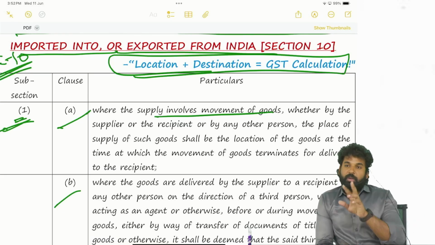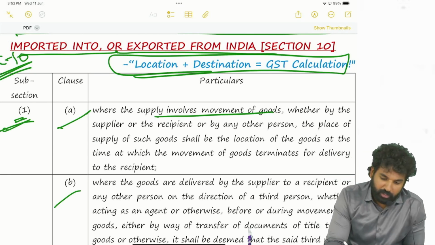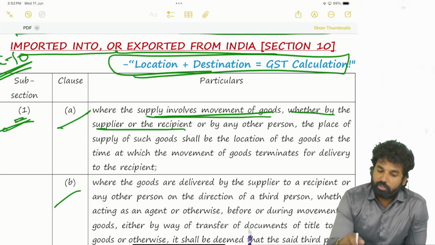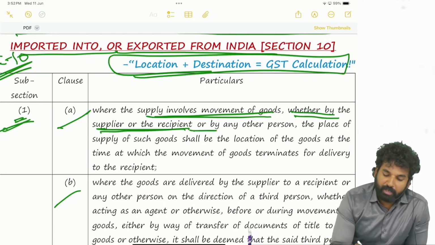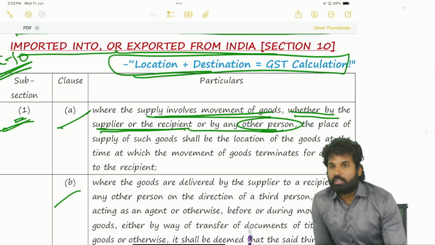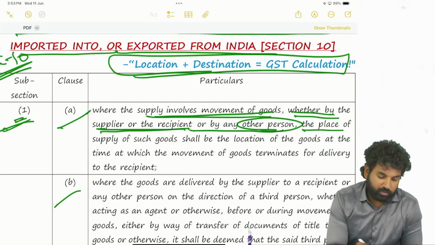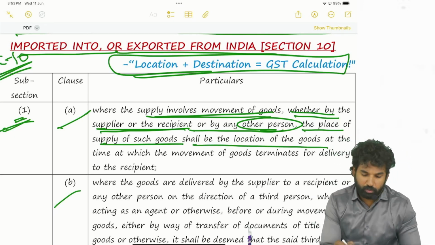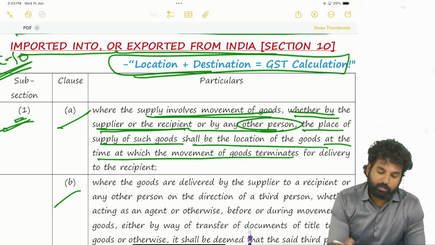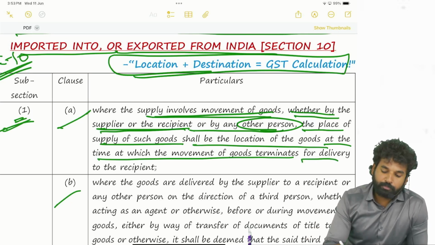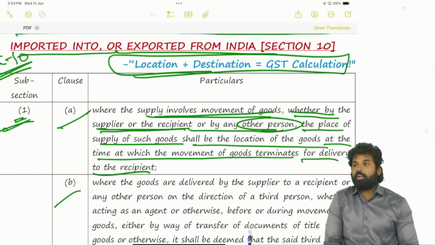Okay, so the supply involves movement of goods, and that movement is caused whether by the supplier or the recipient or by any other person. Any other person means sometimes the transporter, who is causing the movement of the goods. The place of supply of such goods shall be the location of the goods at the time at which the movement of the goods terminates, that is, stopped for delivery to the recipient. That will be the place of supply.